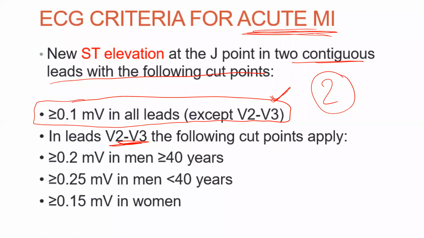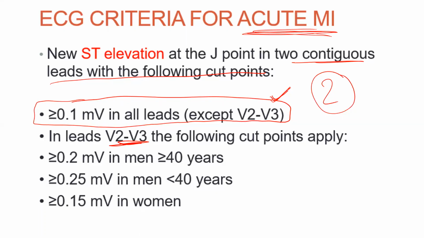See, yesterday somebody was asking why that standardization was done. 0.1 millivolt. If there was some abnormality like hypothyroidism or severe emphysema that was causing low voltage complexes, the ECGs were appearing small. But according to that miniaturization, if it was meeting the 0.1 millivolt criteria, because your ECG paper is small, there may be only half of a small box covered. At that time, you can double the standardization, and it is like magnification. Zoom and see the ECG. Same ECG, you can increase the standardization and you can see.